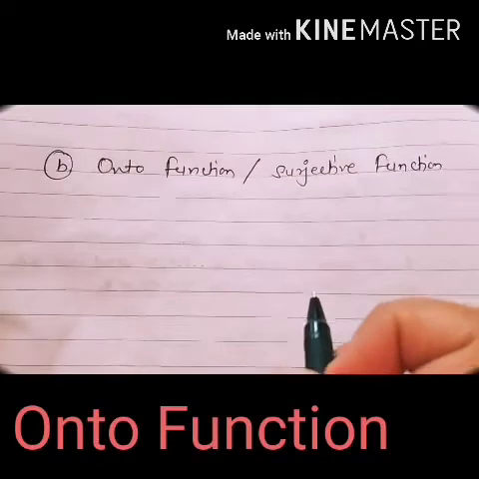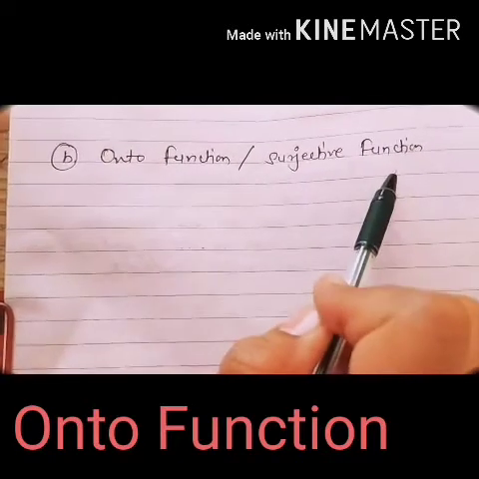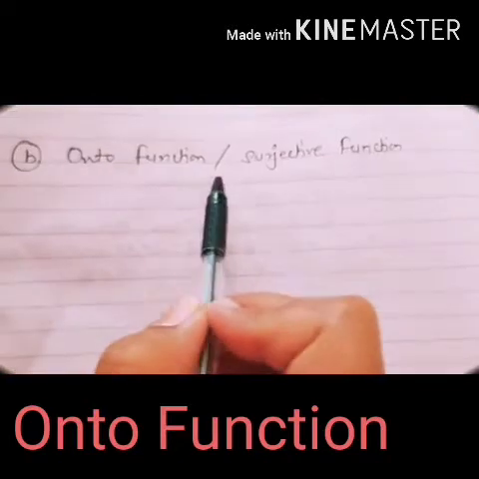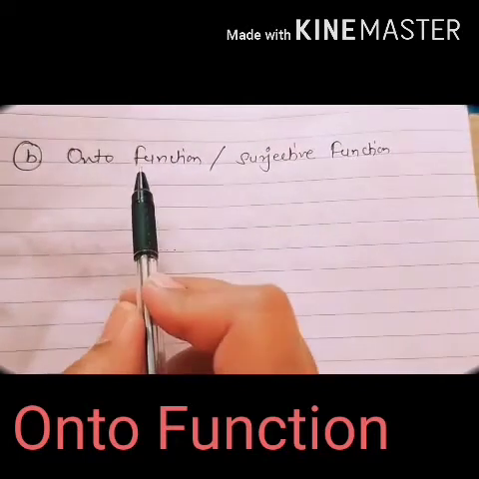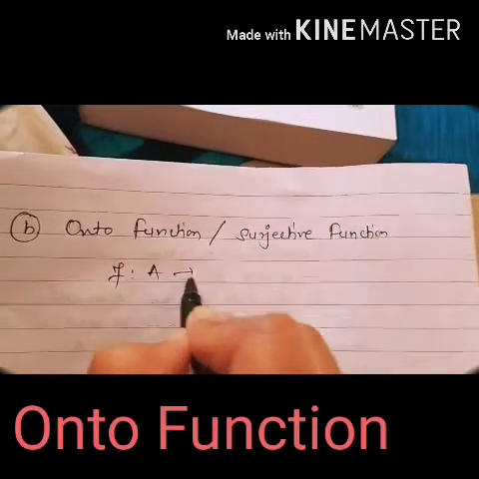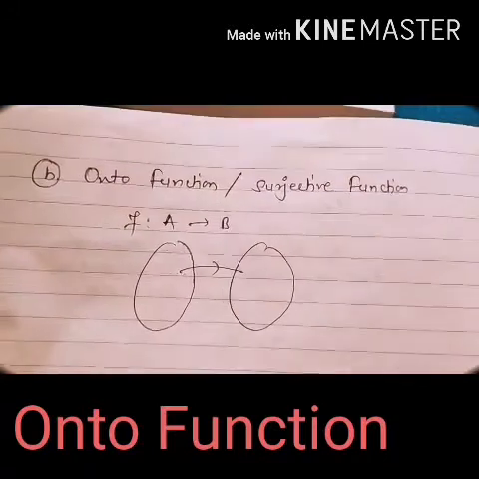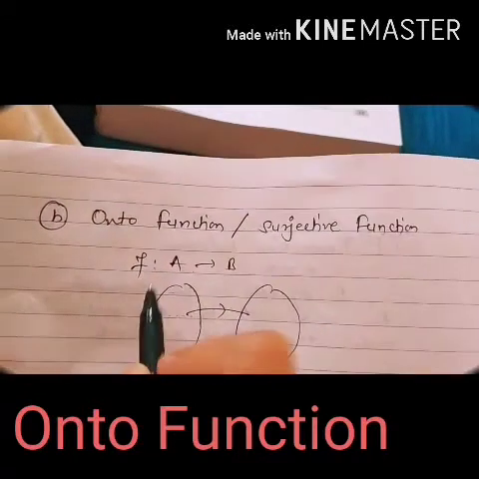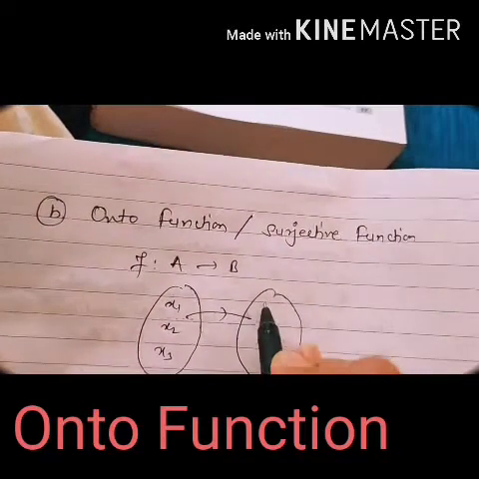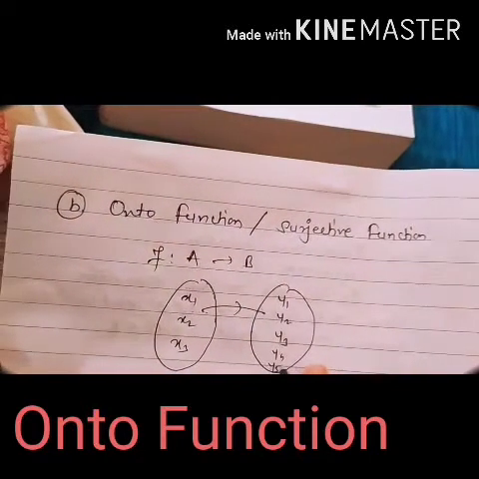Now the second type we'll see is the onto function, that is, the surjective function. Now what is meant by a surjective function? It is different from a one-one function, students, because we cannot compare both these functions. Now we'll consider f from A to B. I'll draw the domain and codomain so that you will get it easily. Suppose we have taken x1, x2, x3, and here we have taken y1, y2, y3, y4 and y5.